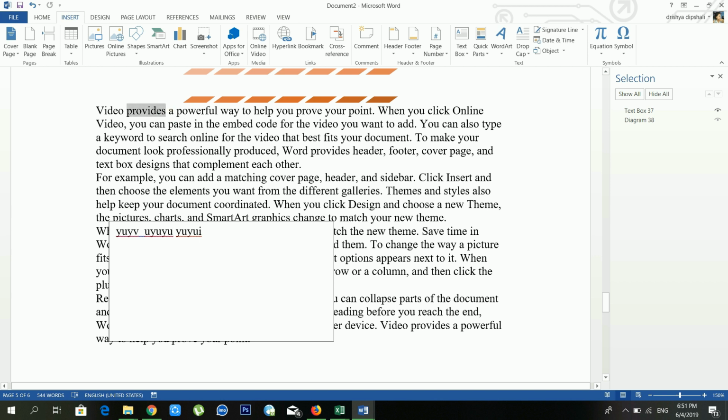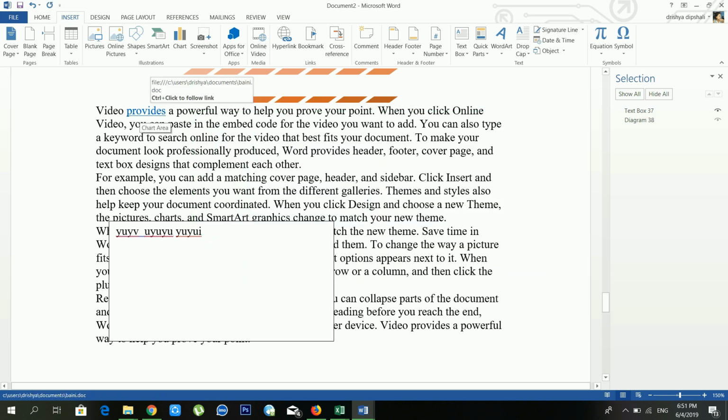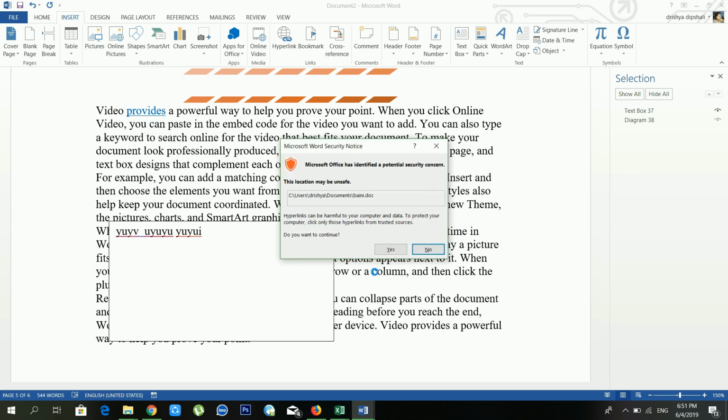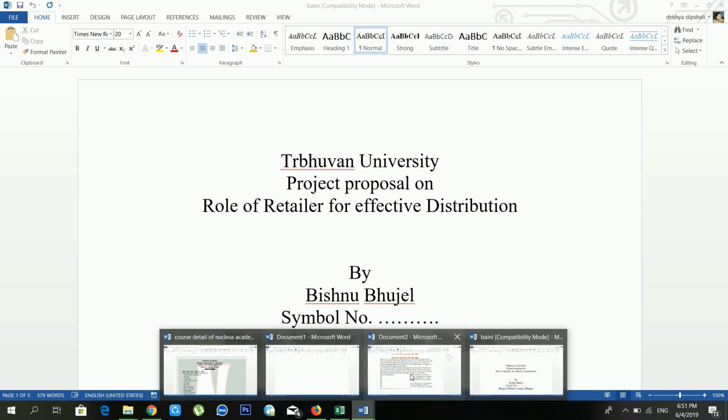So if you want to give a link inside your document, first of all you have to select your text and just go to hyperlinks. From the hyperlinks you have to choose another document. I'm opening this one. Just click OK. See, the link is here, right? From here you have to press Control plus click, and it will open the other document. So you can use hyperlinks like this.